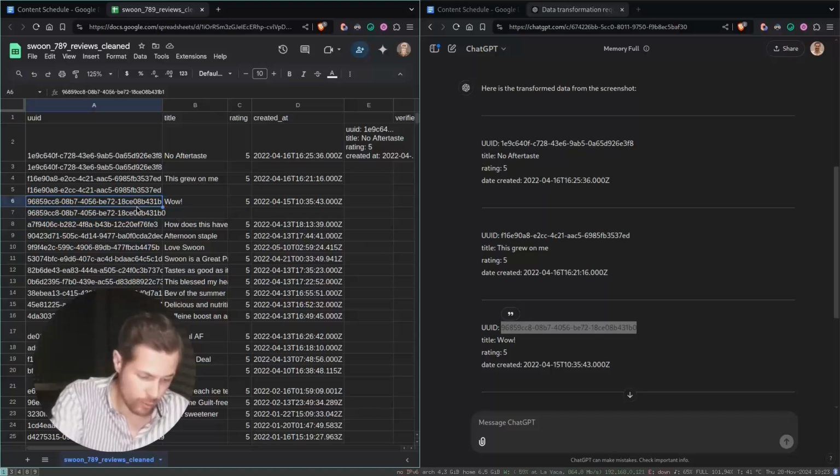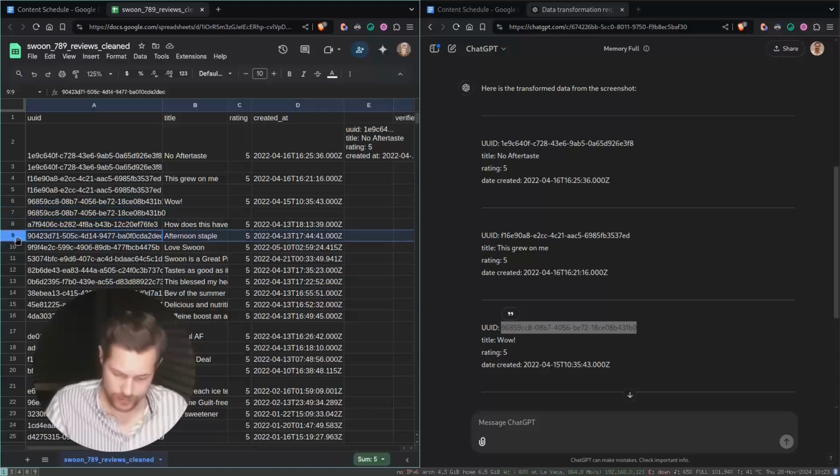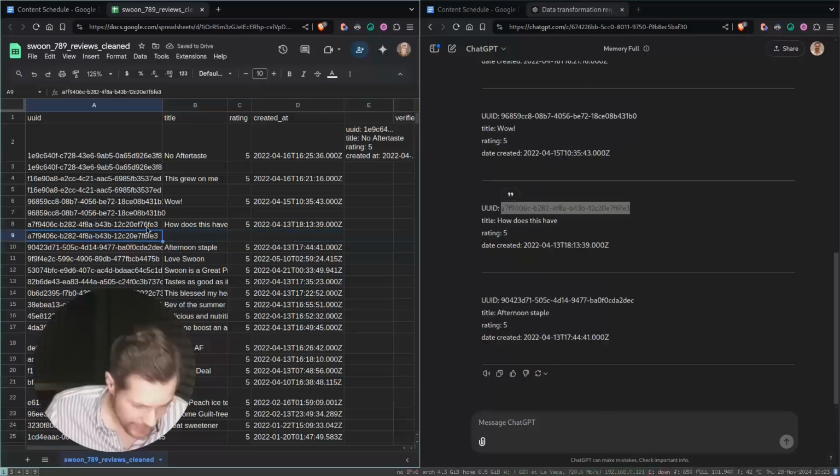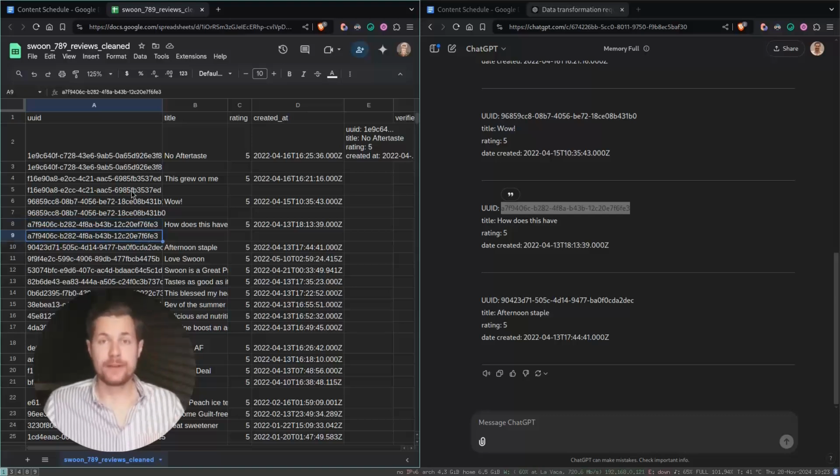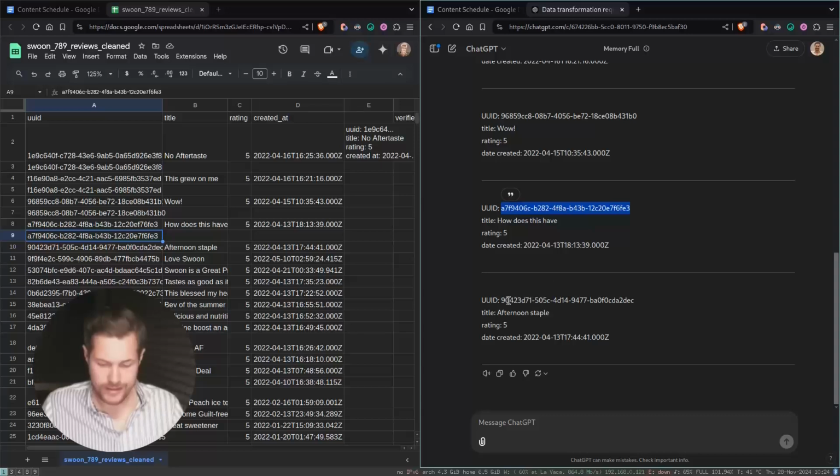So this 0 wasn't there before. Okay, let's have a look at the next one. Again, here's a mistake. If you can see, in the one above it's EF76, and the one below it's E76F. So what happened here? Basically, ChatGPT swapped these two letters. And as we go on, we see that it will make more and more mistakes.